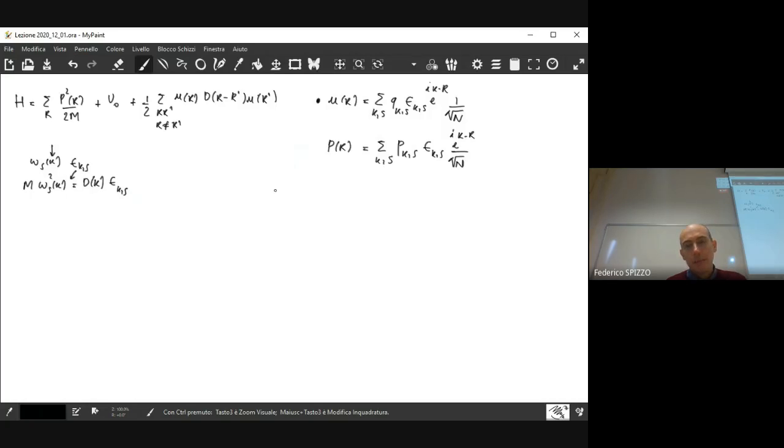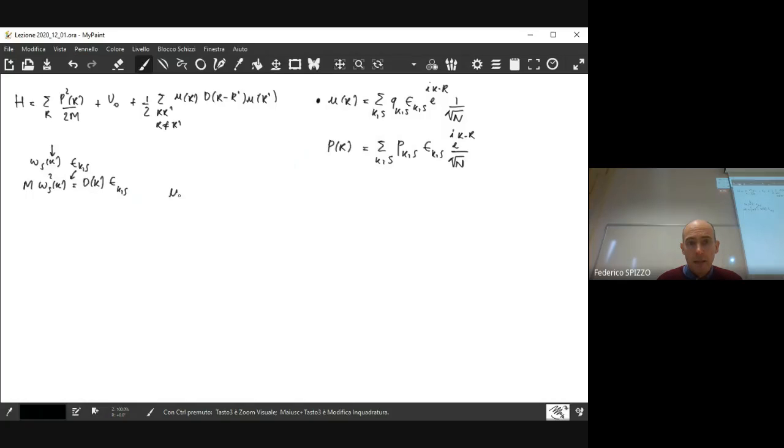In general, if you remember, when you introduce the position operator and momentum operator, those operators have to be self-adjoint, because those operators correspond to observable quantities that you may want to measure in the system. So here we have the same requirement. So U of R and P of R have to be self-adjoint operators.